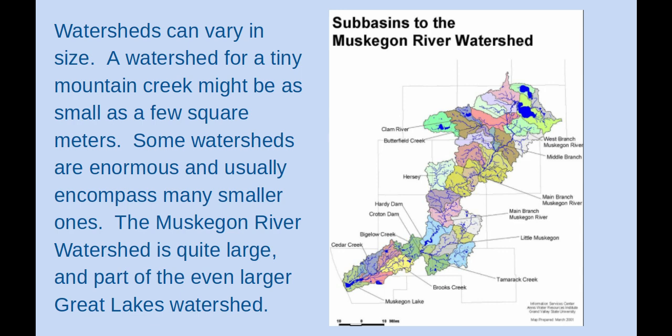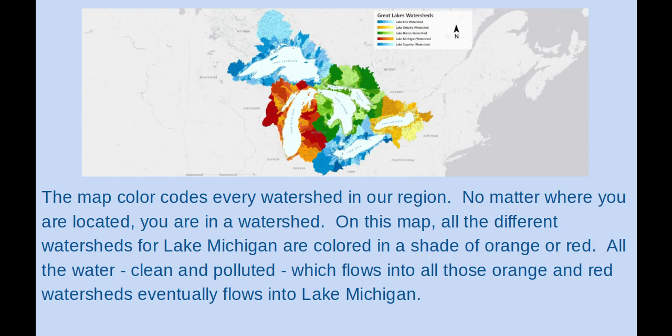On the map here, you can see the Muskegon River watershed. The map color codes every watershed in our region. No matter where you are located, you are in a watershed. On this map, all the different watersheds for Lake Michigan are colored in a shade of orange or red. All the water, clean and polluted, which flows into all those orange and red watersheds, eventually flows into Lake Michigan.